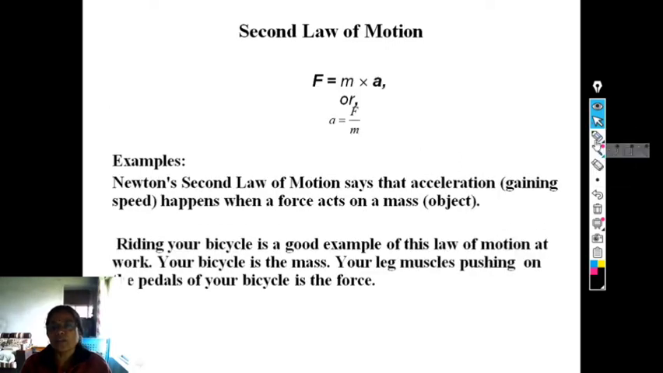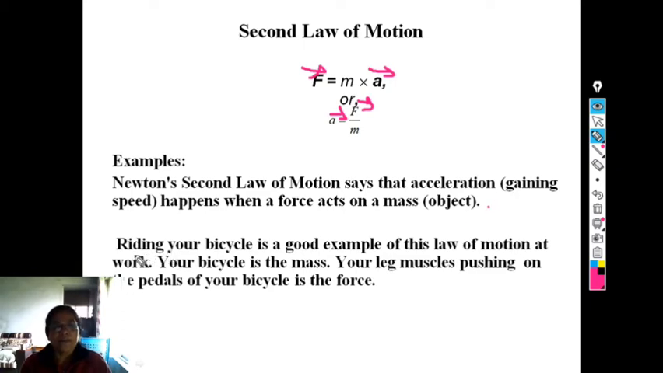Now we see Newton's second law. Force F bar is equal to mass times acceleration, as shown here, or this acceleration is equal to F bar upon the mass of that body. Now the examples of the second law. Newton's second law of motion says that acceleration, meaning gaining speed, happens when a force acts on a mass, that is, acts on an object.